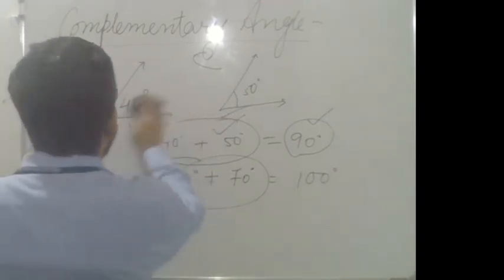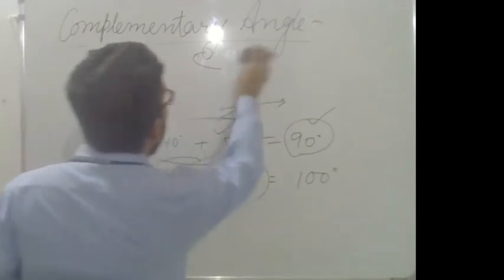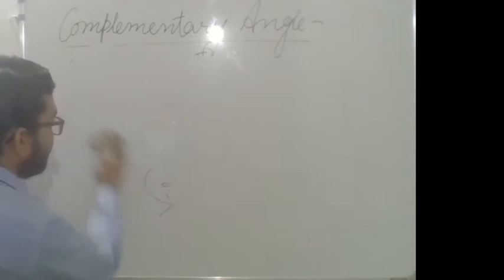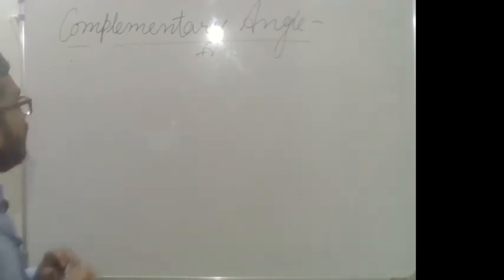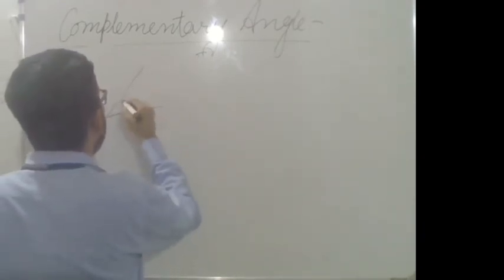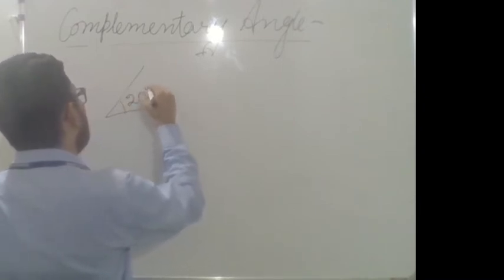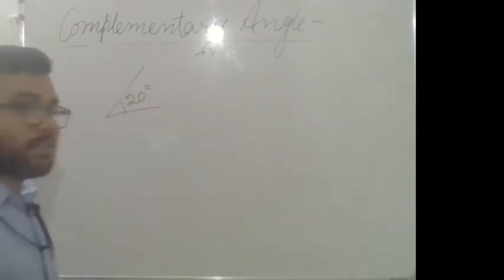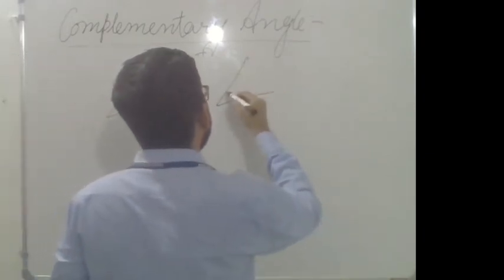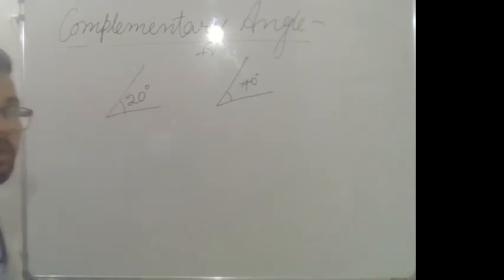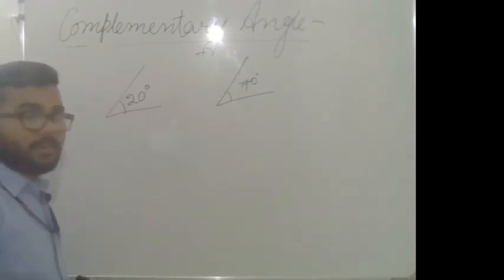Let's take another example, it will be clear. Suppose one angle is 20 degrees and another angle is 70 degrees.